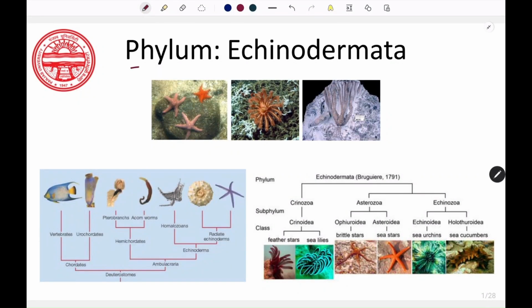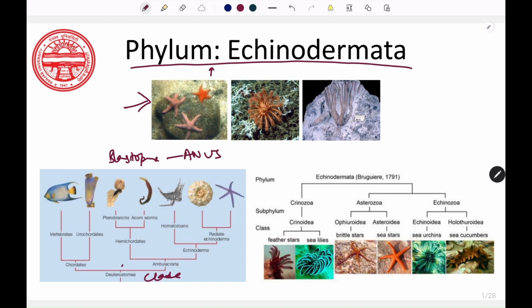Welcome to the lecture. Today we will study the phylum Echinodermata. So you may have heard about the starfish and the sea urchins. They belong to this phylum, and it is the last phylum of the non-chordates under the clade deuterostomes. Deuterostomes are organisms in which the blastopore forms the anus, and it is categorized into the phylum